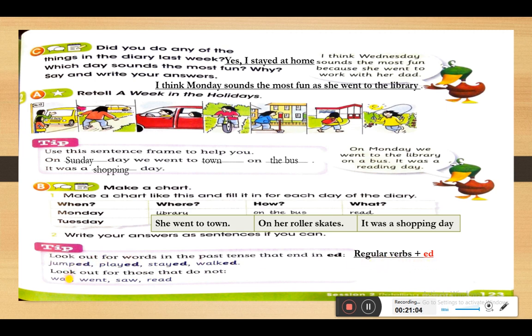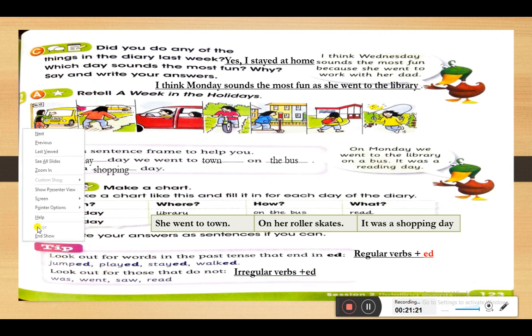And now he's asking you to look out for those that do not. They are not regular verbs. We call them irregular verbs. There is no ed. So irregular verbs take no ed at the end.